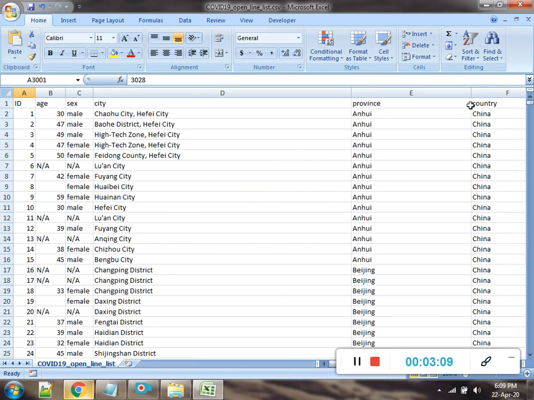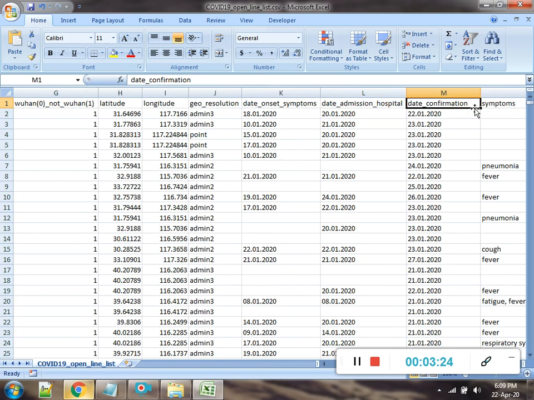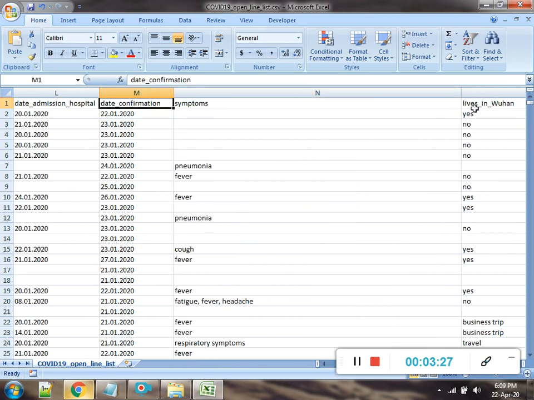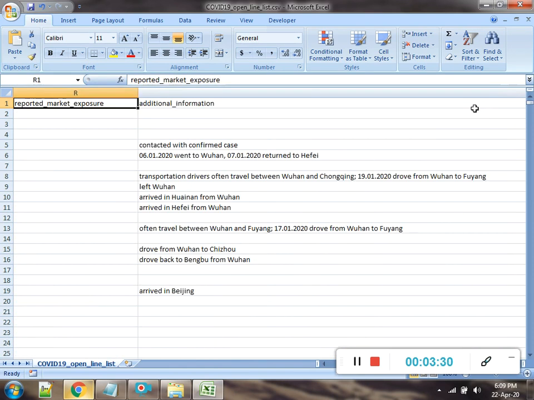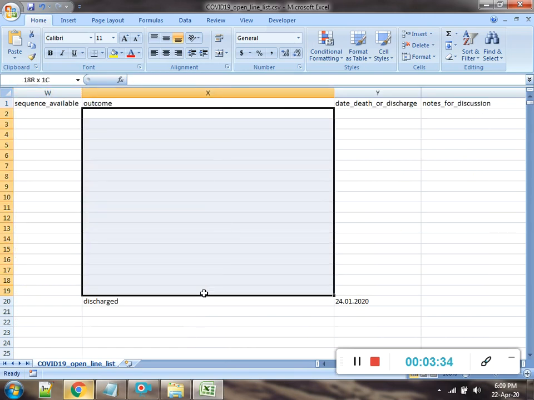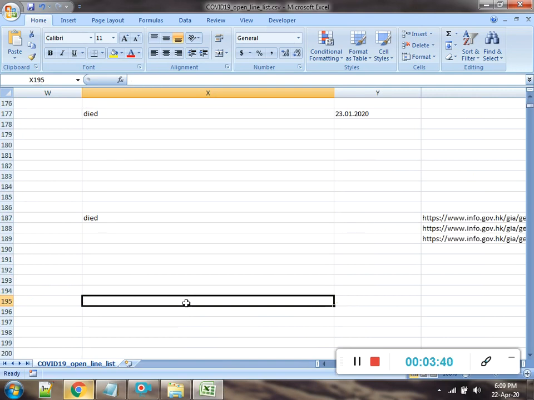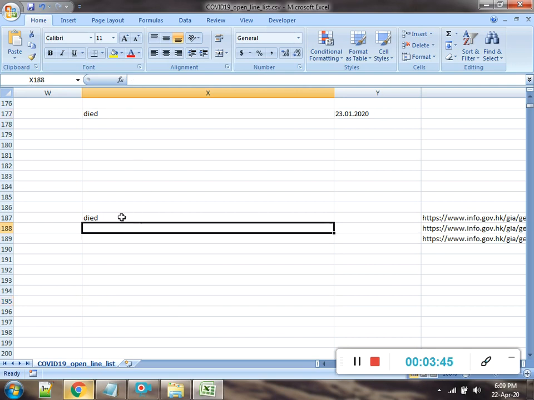Japan, South Korea, and there are different attributes like age, sex, city, province, longitude, latitude, whether Wuhan or not Wuhan, whether that particular person belongs to Wuhan or not, and other information like when that particular person was admitted to the hospital, and what was the final outcome. You can see that the outcome is also there. These are empty attributes. It means these are under treatment, discharged, under treatment, discharged. This particular data can be used for training, and these two people died.